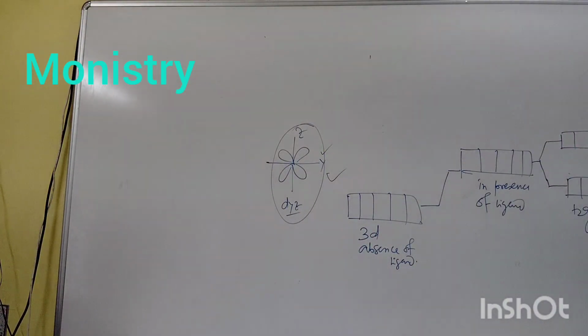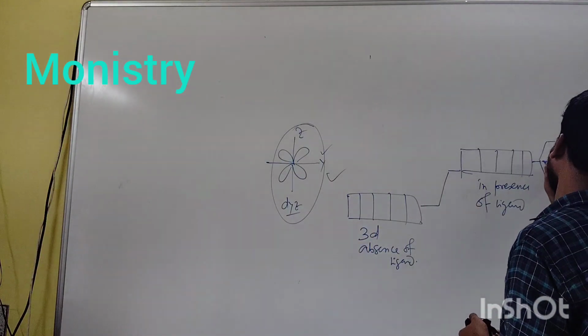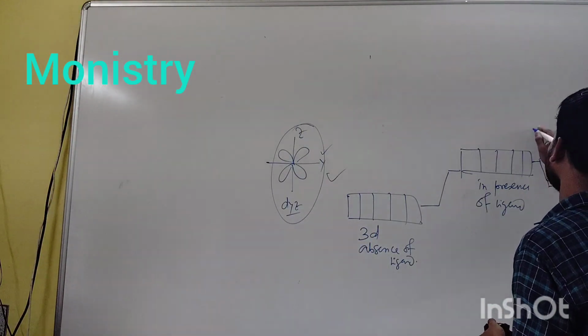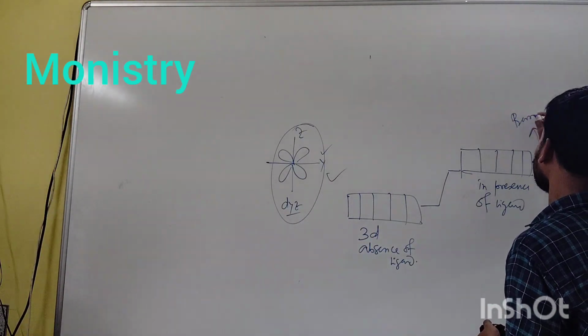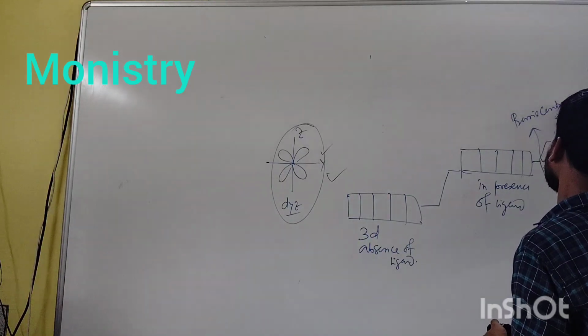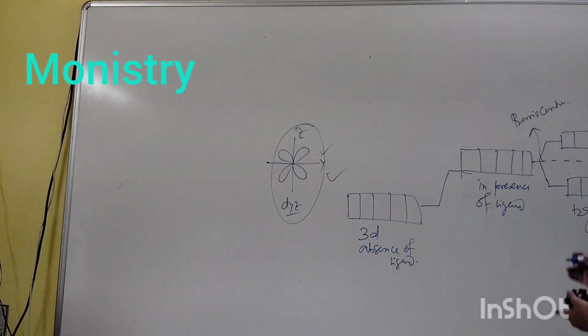One is T2g and the other is eg, and this center is called the barycenter. The energy gap between the T2g and eg, where T2g is three orbitals, that is dxy, dxz and dyz, and eg is dx square minus y square and dz square. The energy difference between these two, T2g and eg, is called delta O for an octahedral system, or 10 Dq.